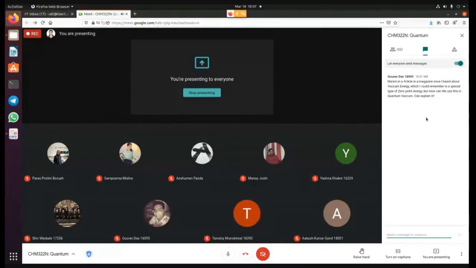Gaurav is asking something. In an article in a magazine, once I heard about vacuum energy, which I could remember is a special type of zero point energy. But how can we use this quantum vacuum?